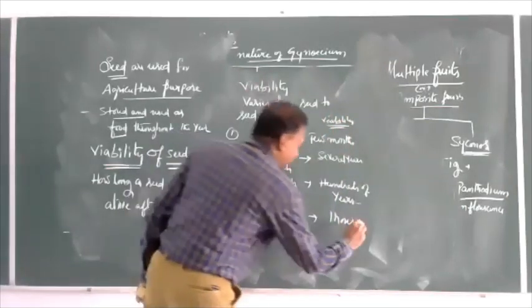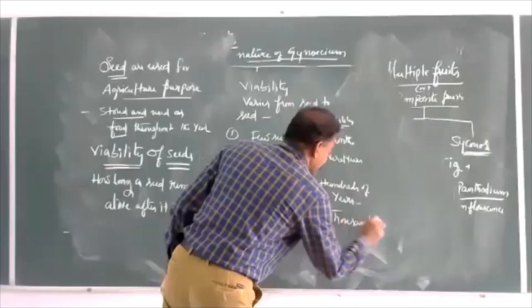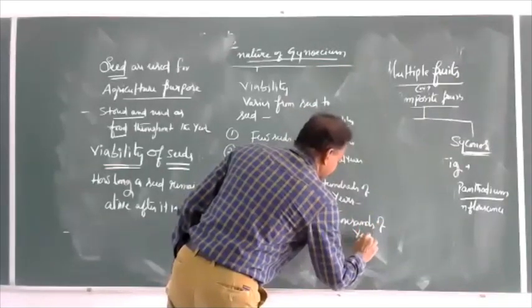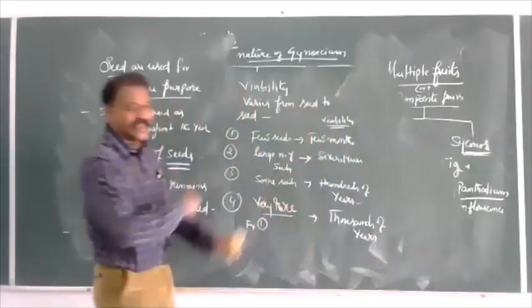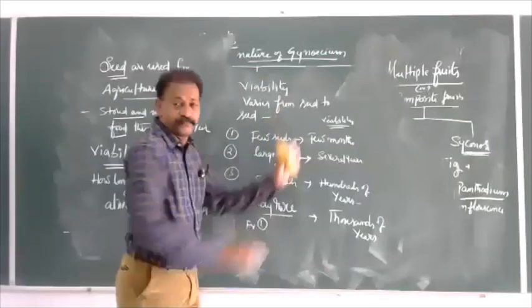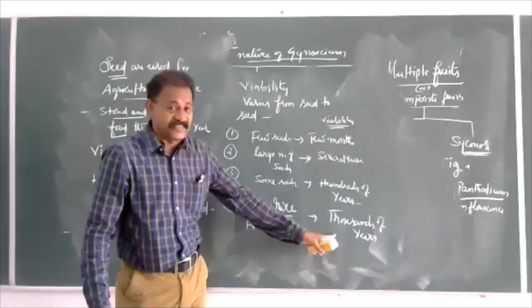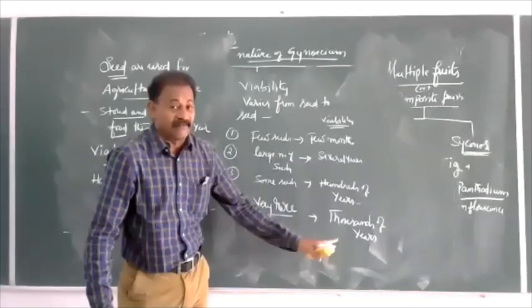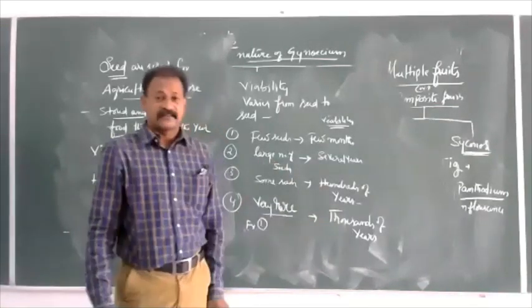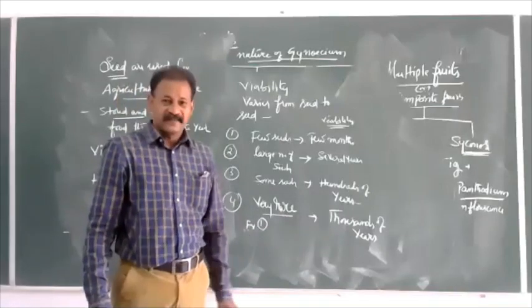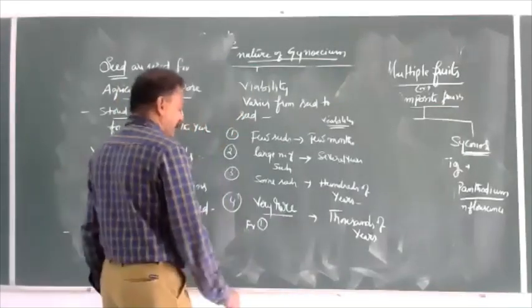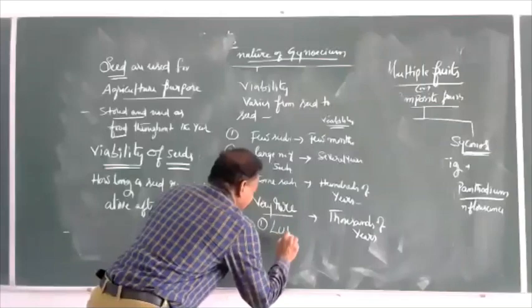Seed and viability, thousands of years. They can ask a matching block question by jumbling. What are those examples of seeds which have a viability period of thousands of years? First one, lupin seed.